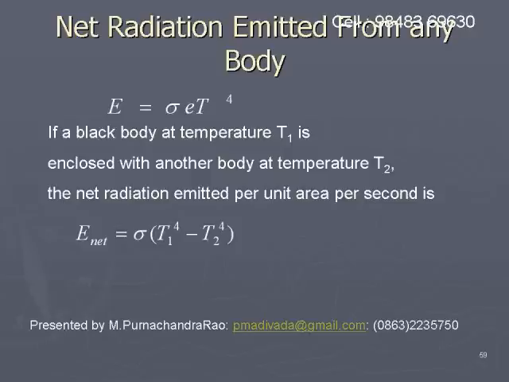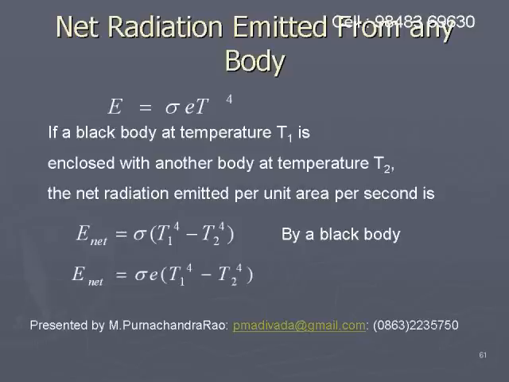Here sigma T1 to the power of 4 is the radiation emitted, and sigma T2 to the power of 4 is the radiation absorbed. So sigma into T1 to the power of 4 minus T2 to the power of 4 is the net radiation emitted by the black body.